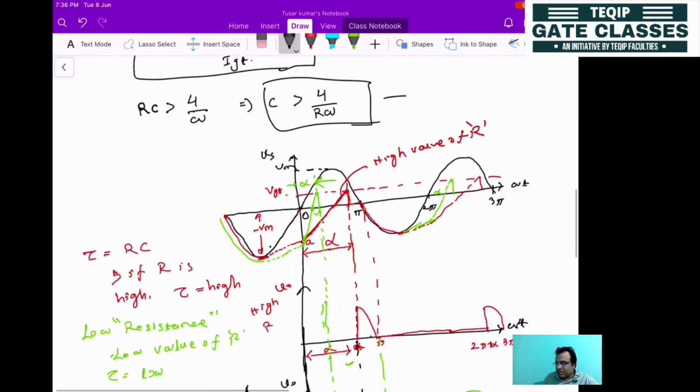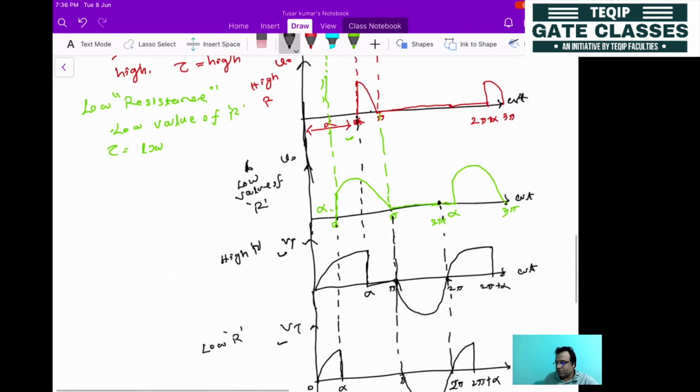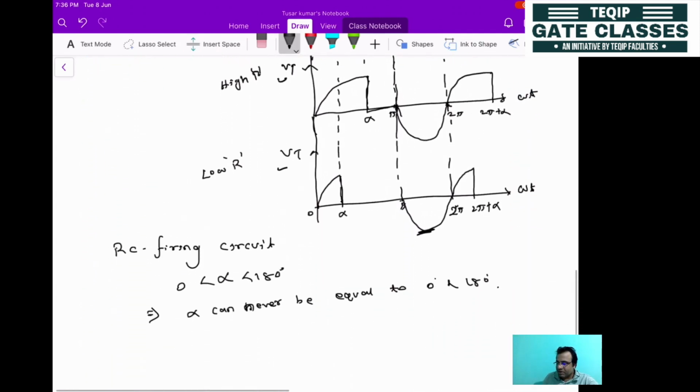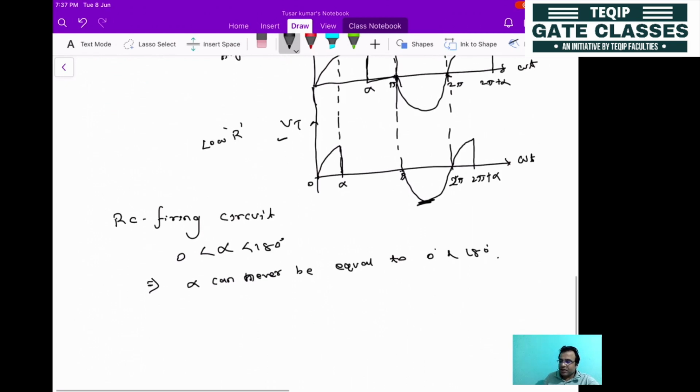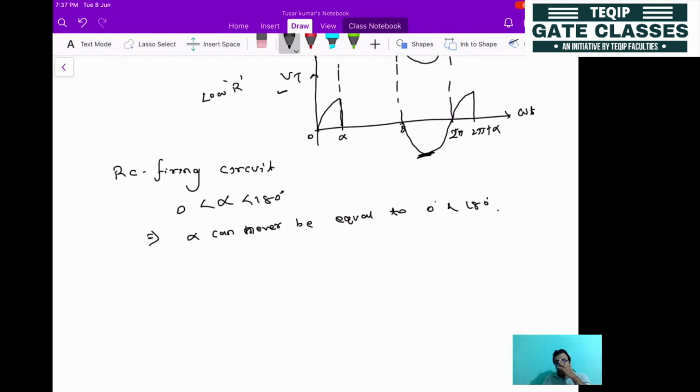If gate power dissipation increases, the junction temperature also increases, and that may affect the performance of the device. So this method is also not preferred. Even so, it is better than the resistance firing circuit, which gave only 0 to 90 degree, but this one gives a firing angle from 0 to 180 degree, even though it will never equal 0 and 180 degree. Still it is a little better than the previous one.